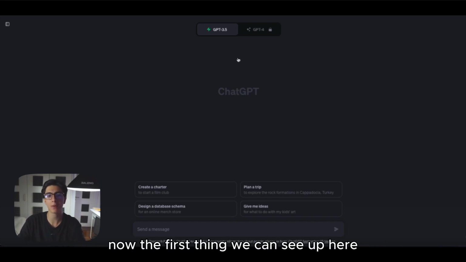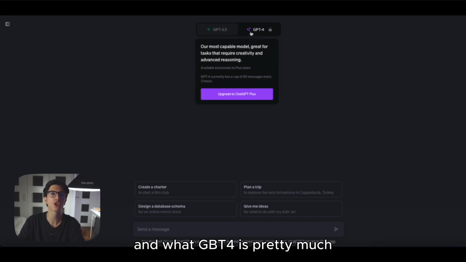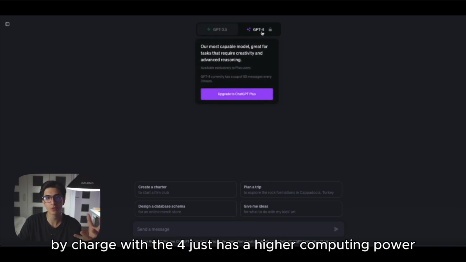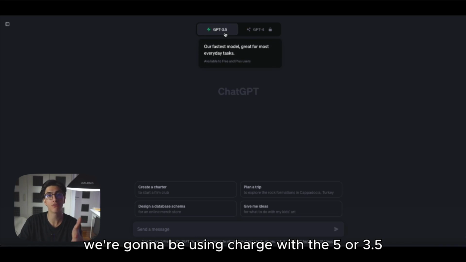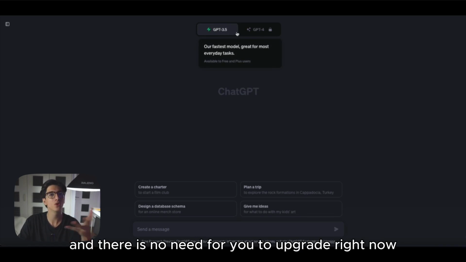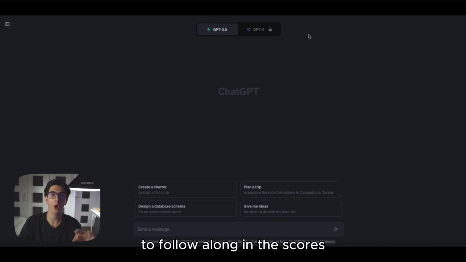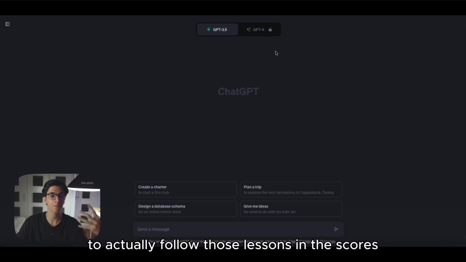Now, the first thing we can see up here is that we can upgrade to ChatGPT 4. GPT-4 is pretty much a paid service of OpenAI, while ChatGPT 3.5 is the free version. ChatGPT 4 just has a higher computing power. I want to specify that for this course, we're going to be using ChatGPT 5 or 3.5, and there is no need for you to upgrade to ChatGPT 4 to follow along in this course. So again, you don't need to spend a single buck to follow these lessons. So what do we see here?